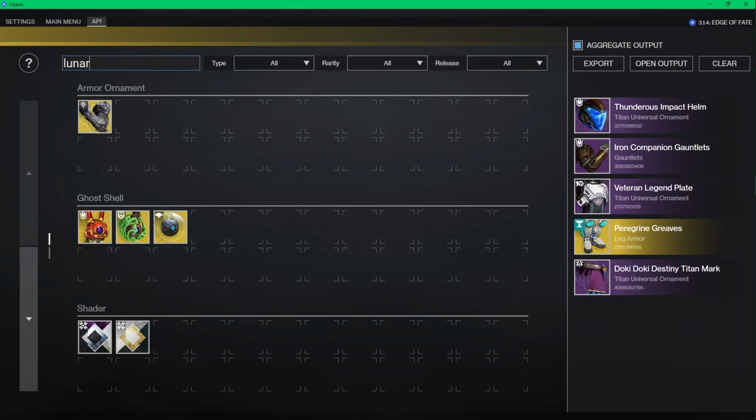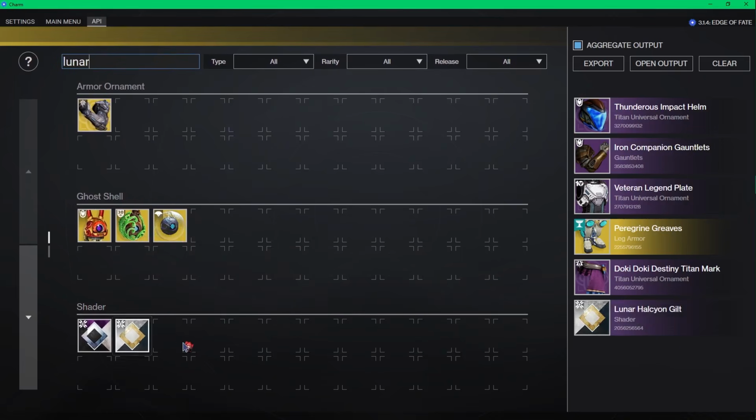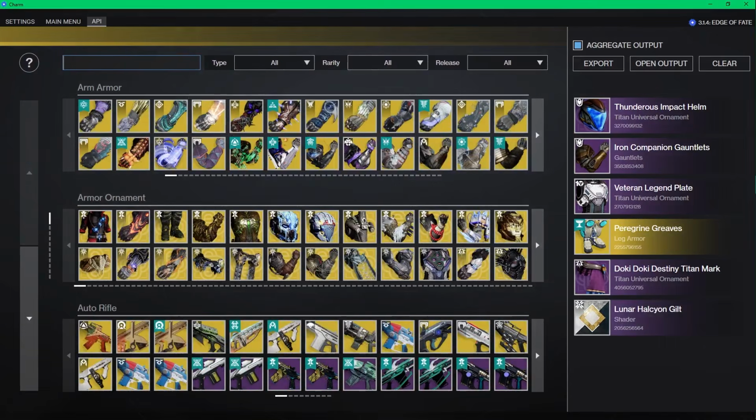Now, I'm picking the shaders that I want on my armor. When you have selected enough items, they'll overflow in the second page. This is just a visual thing, it doesn't affect the extraction process at all.